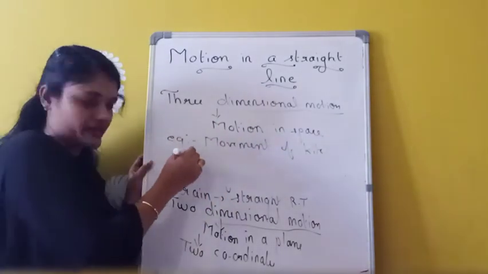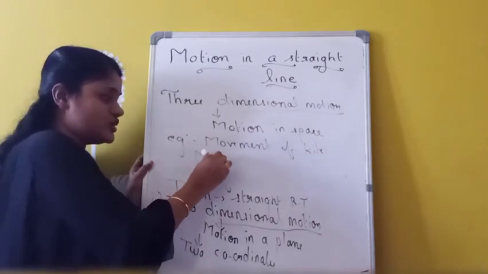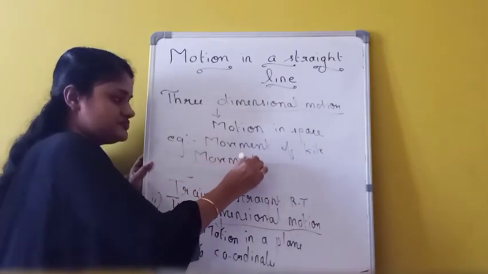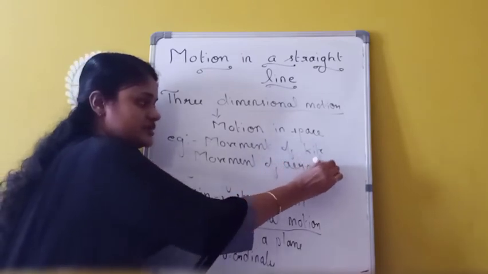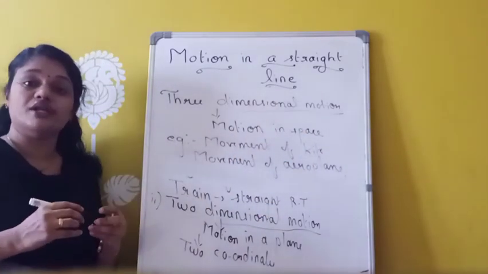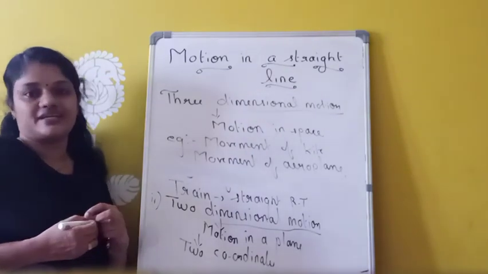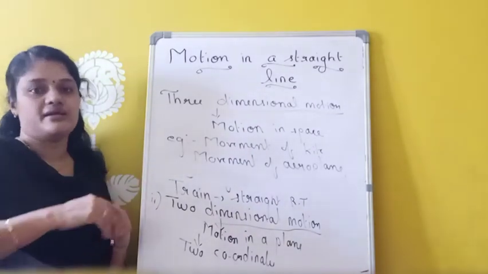And movement of aeroplane in space. That can also be considered as which one? Three-dimensional motion, because it needs how many coordinates? Three coordinates to specify its motion. That means x, y and z.